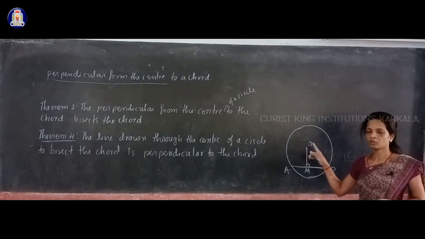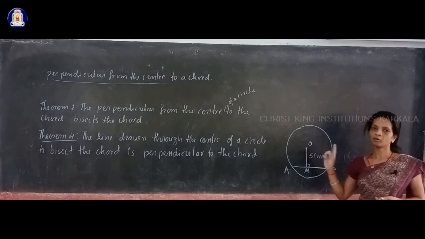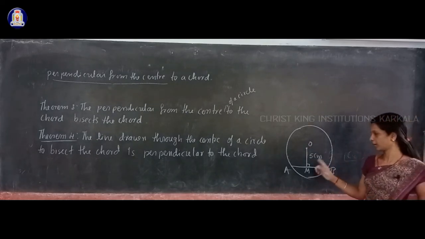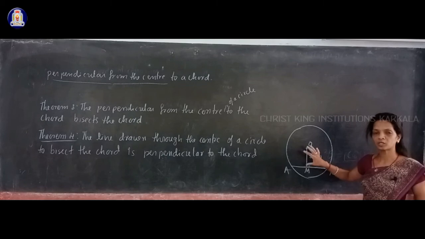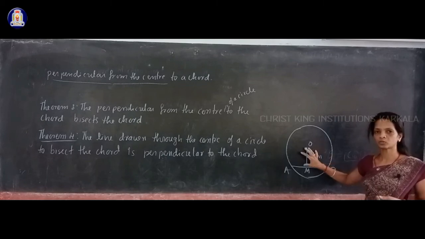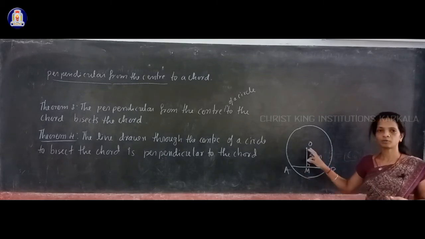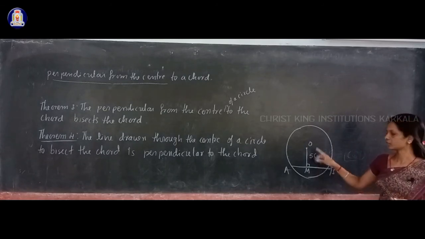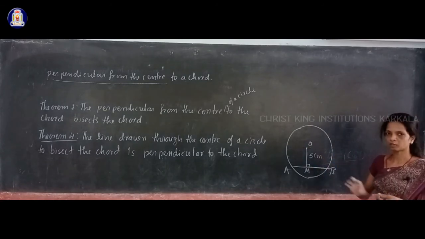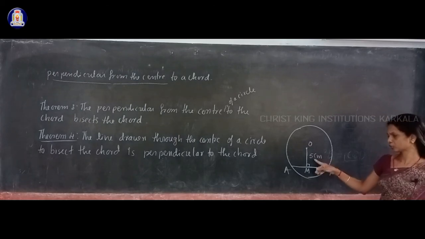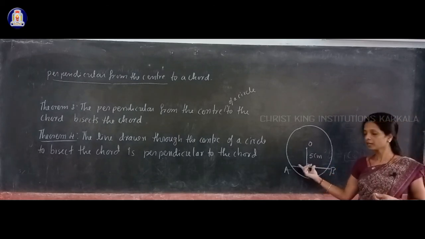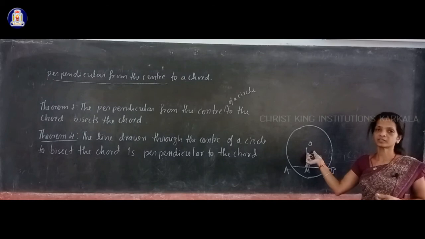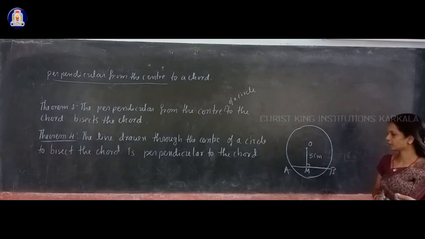To get that, you have to draw a perpendicular from the center to the chord, and that perpendicular measures how much? That gives you the distance of the chord from the center of the circle. Here for example, suppose OM measures 5 centimeter, then that shows this chord AB is a 5 centimeter distance from the center of the circle.